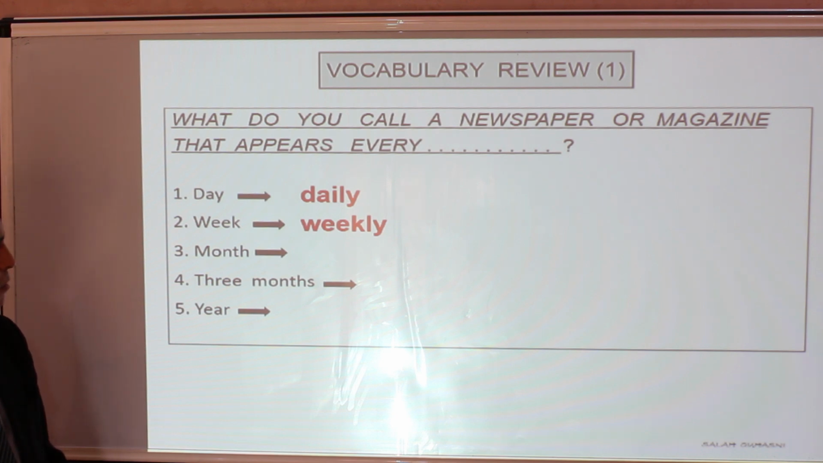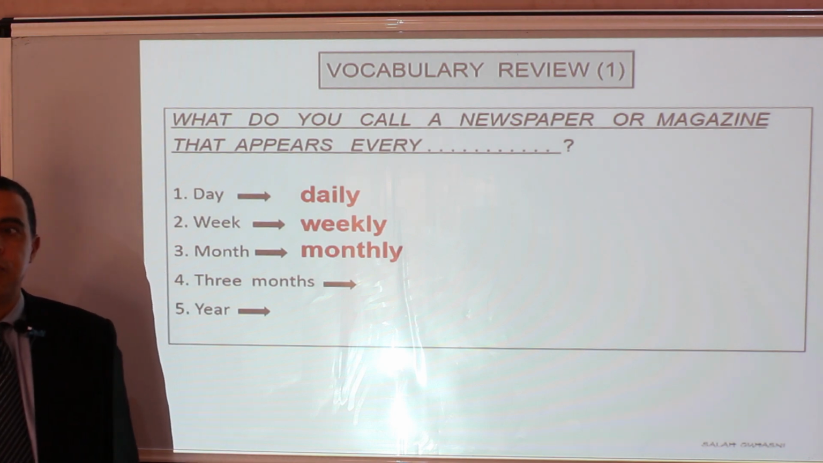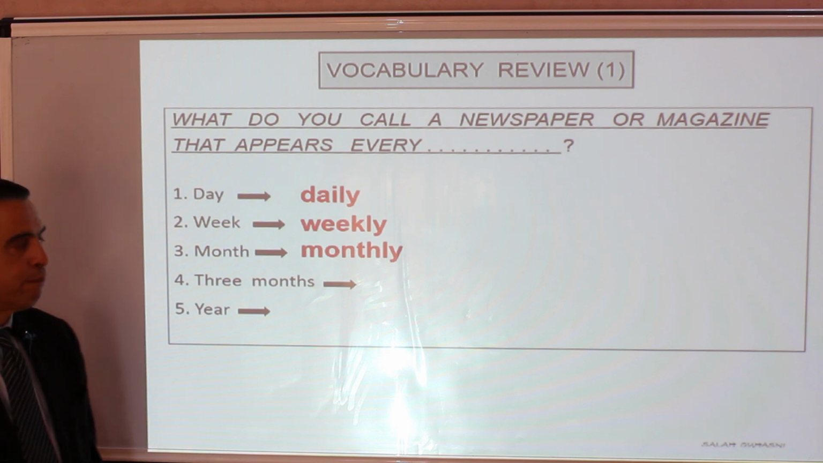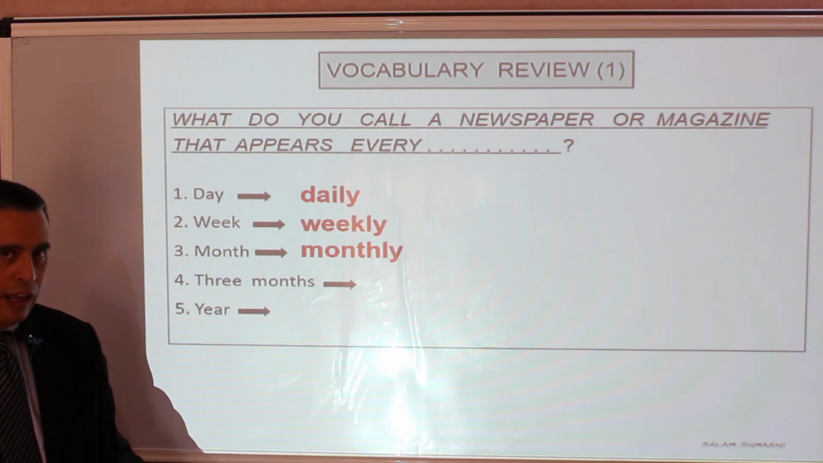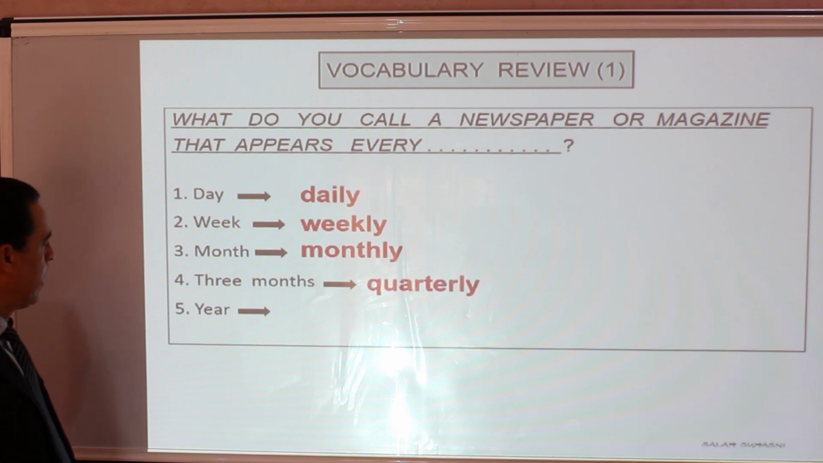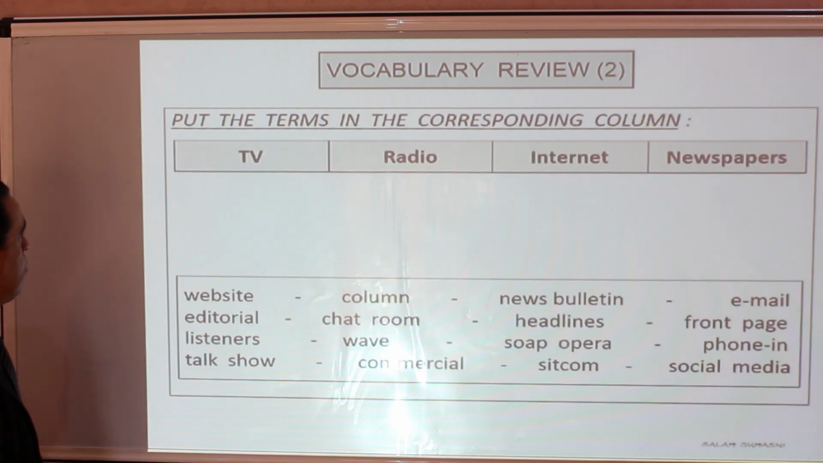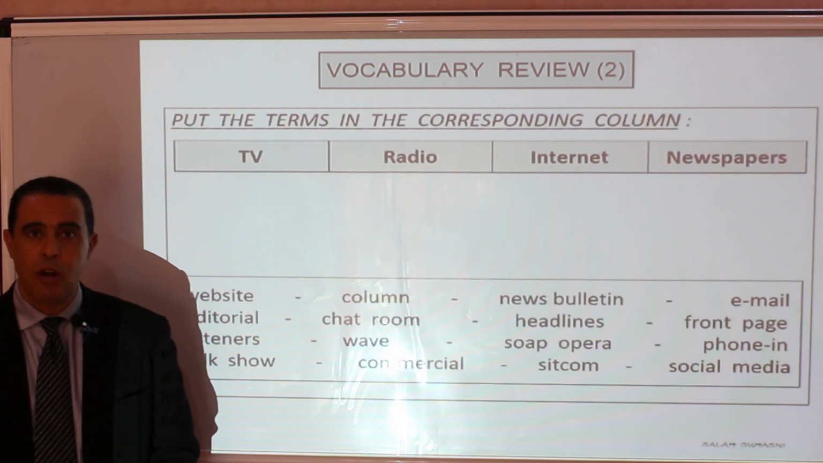Yes, you're right, monthly. What do we call a newspaper or magazine that appears every 3 months or 4 times a year? This one is a little challenging, I guess. It's called quarterly. Yearly.